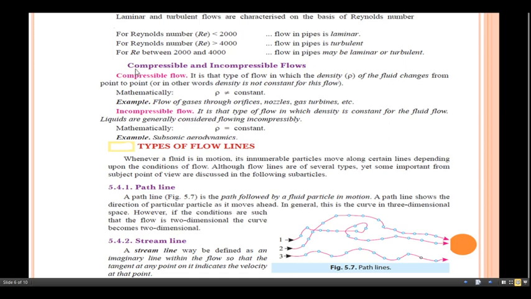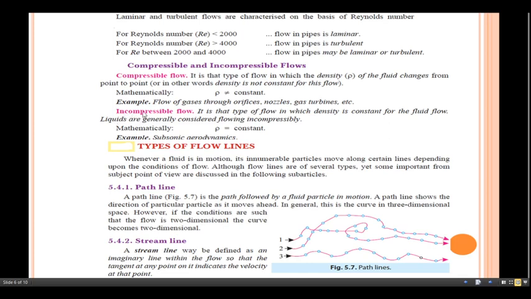Let us discuss about the compressible and incompressible flows. Compressible flow is that type of flow in which the density rho of the fluid changes from point to point. In other words, the density is not constant for this flow. Mathematically, we can say here density rho is not equal to constant. An example is flow of gases through orifices, nozzles, gas turbines, etc.